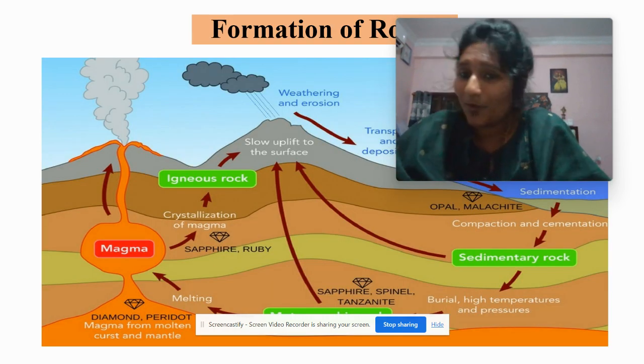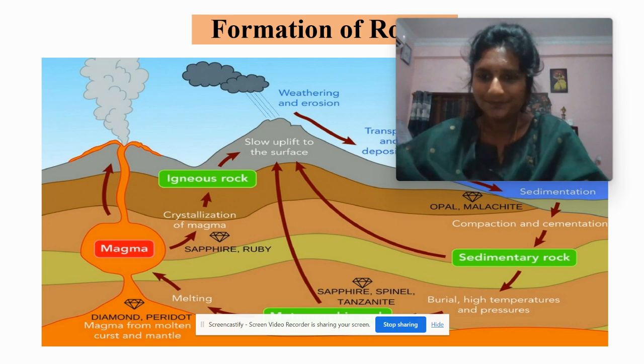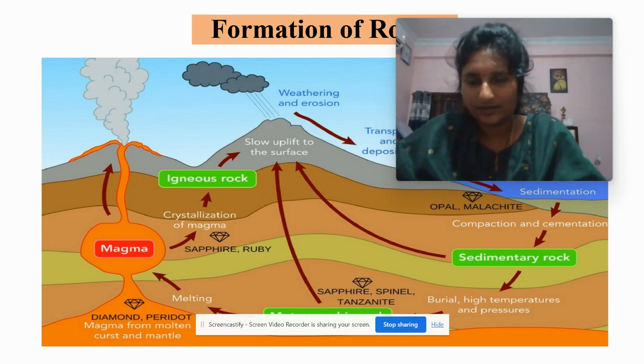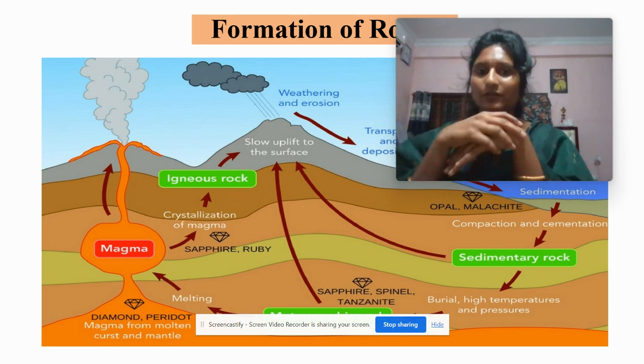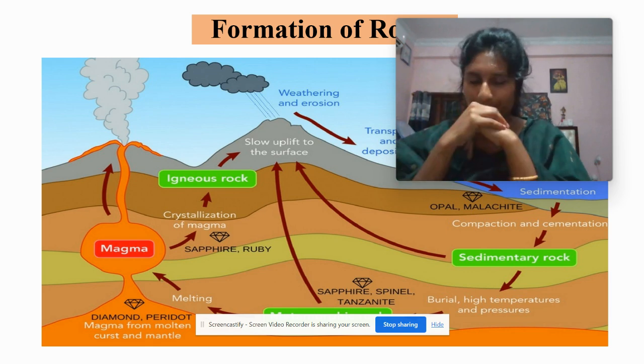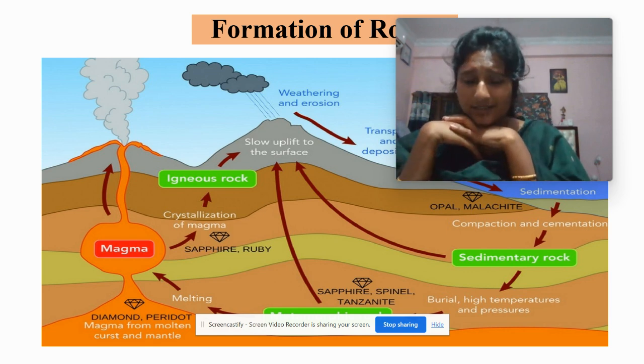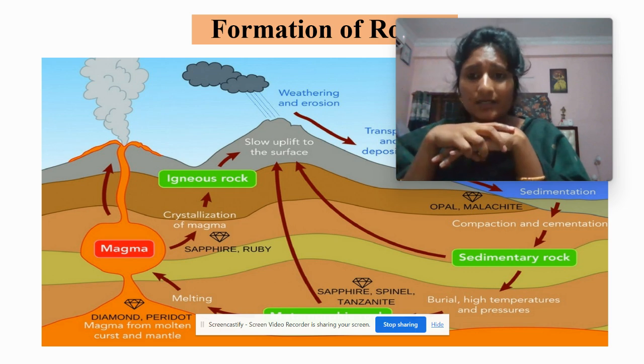Now moving on to formation of rocks. Here let me give you a brief introduction to the formation process. First, everyone knows volcanoes, right? Volcanic eruptions, I think you have heard of them.